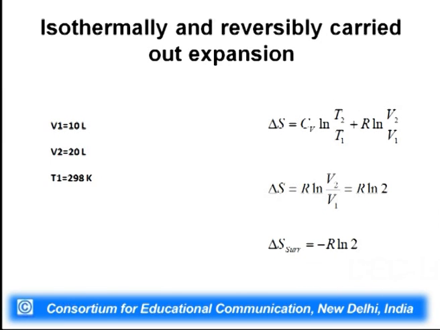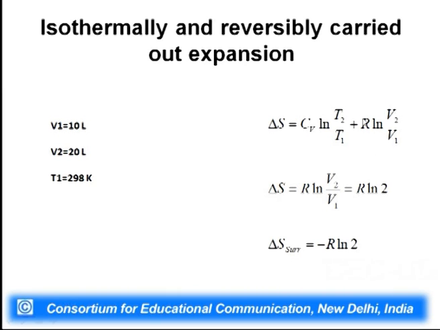Now, the answer will depend on how this expansion is carried out. So, suppose expansion is carried out isothermally and reversibly. In that case, what will be the delta S? So, these are the values from the last slide: V1 is 10 liter, V2 is 20 liter and T1 is 298 K. We know this equation, which is only valid for ideal gas, that delta S is equal to Cv log T2 by T1 plus R log V2 by V1.